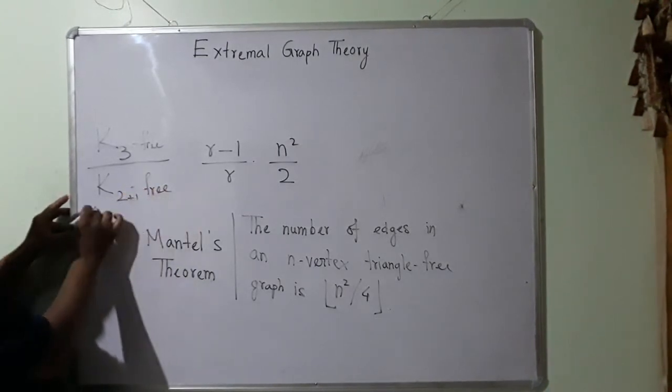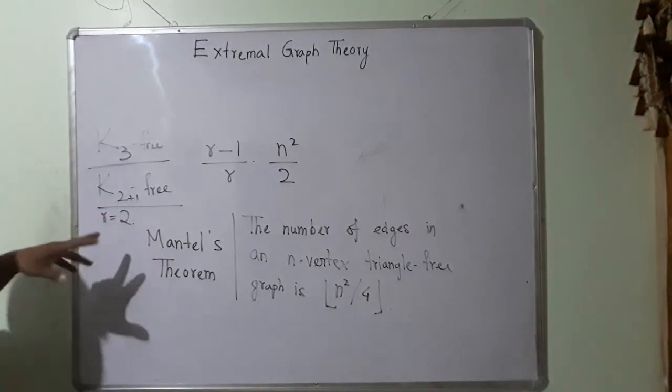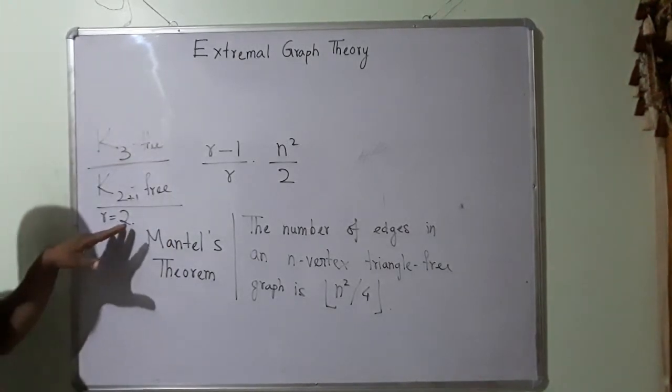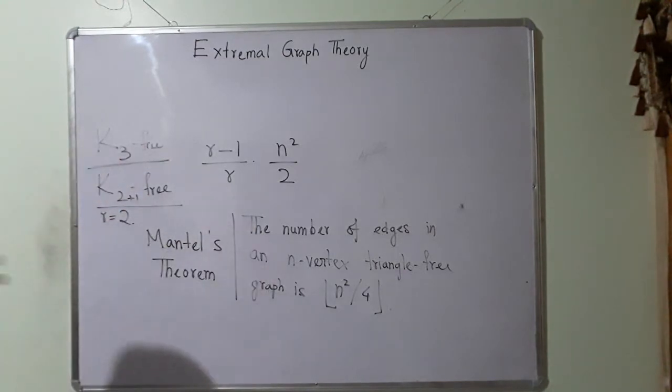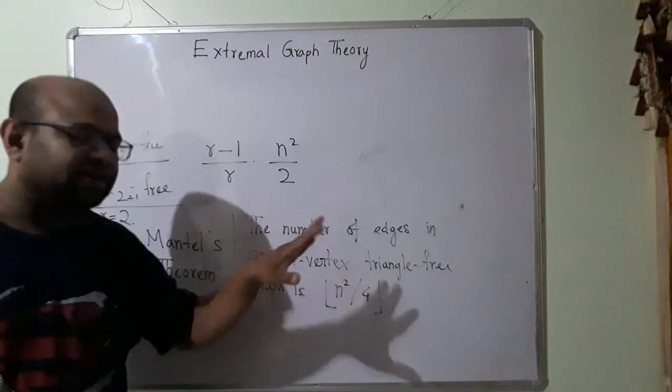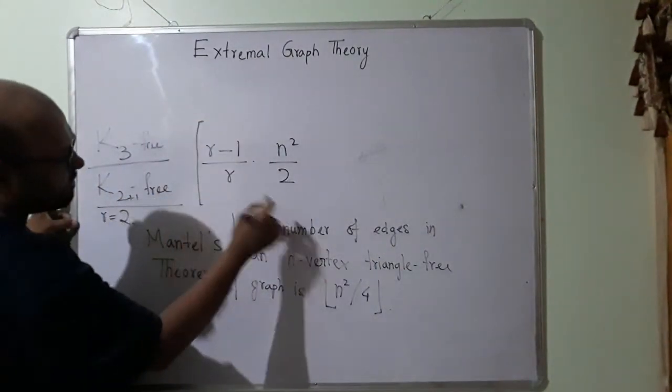So what do I have here? I have r equal to 2 in Turan's theorem. If I put r equal to 2, that is going to give me the maximum number of edges. So Turan's theorem tells me this is the maximum number of edges.